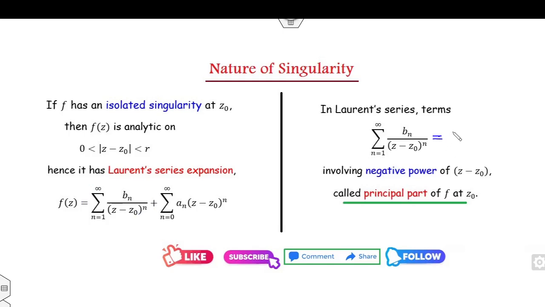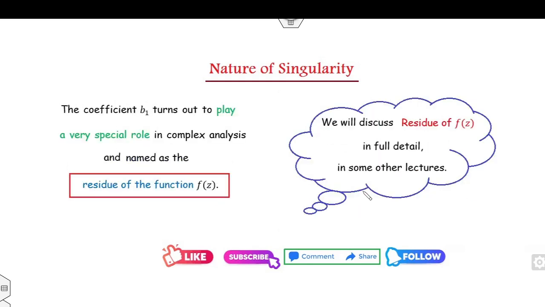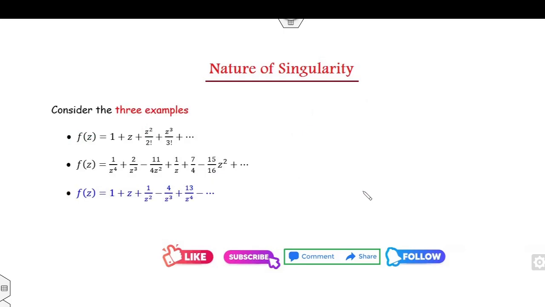If you open this series, it will be B1 over z minus z0 plus B2 over (z minus z0) squared and so on. And the first coefficient B1 plays a very crucial role in complex analysis and is known as the residue of the function. I will explain the residue of the function in full detail in our next lectures.